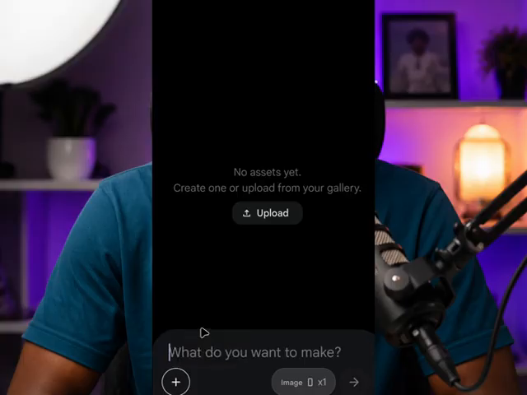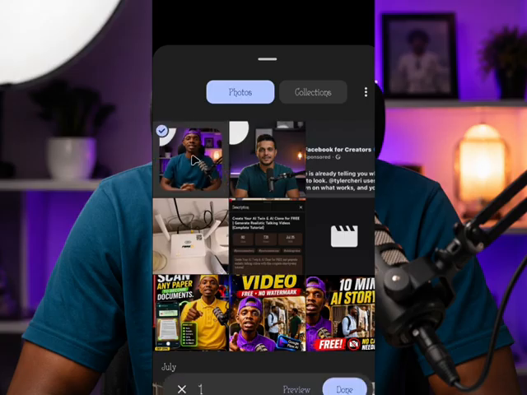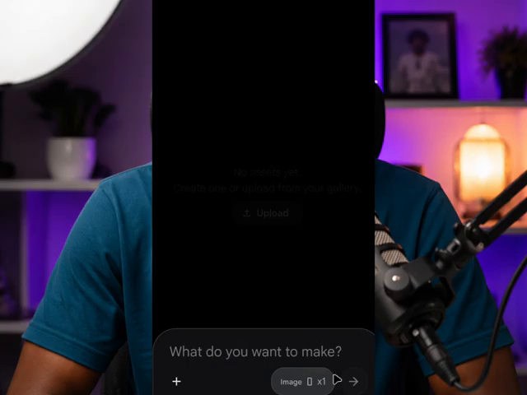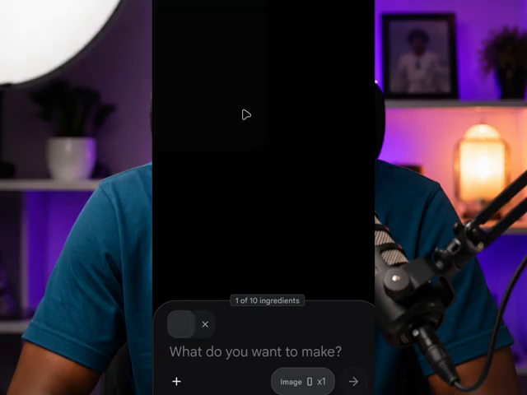You click on image. Now, I'm going to upload my image. This is the image here. I'll click on plus and I'll click on done. And after clicking on done, allow the image to upload. After the image is uploaded, you are going to see how it's going to be. Let's give it some minutes. Now the image is uploaded.